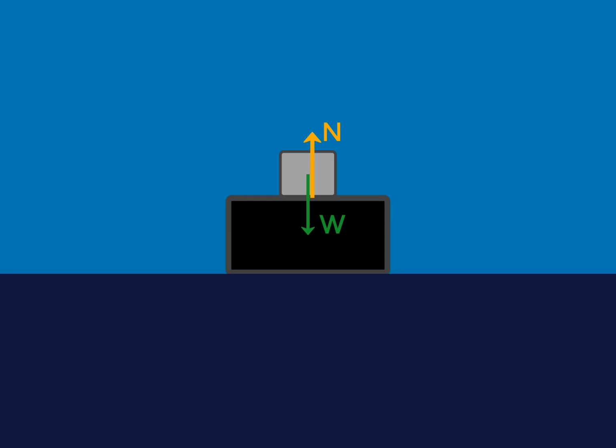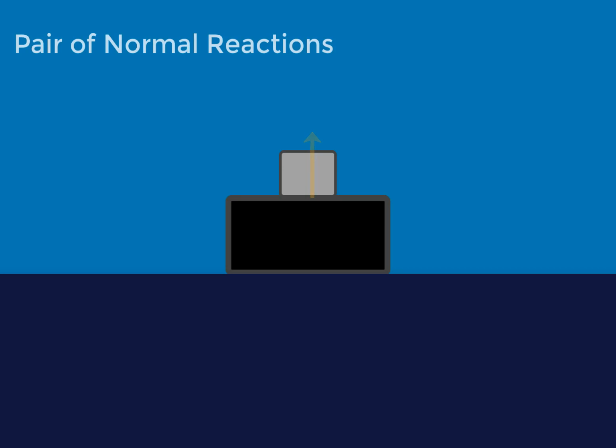There's not one, but there are two pairs in this example. One pair of normal reactions and one pair of gravitational attractions. We know that the table is applying the normal reaction on the block. So if our body A is the table and the block is body B, then the third law pair for the table pushing the block upwards is the block pushing the table downwards. They're equal in magnitude, opposed in direction, and they're acting between two interacting bodies, which is the block and the table, and they're both of the same type. They are both normal reactions.